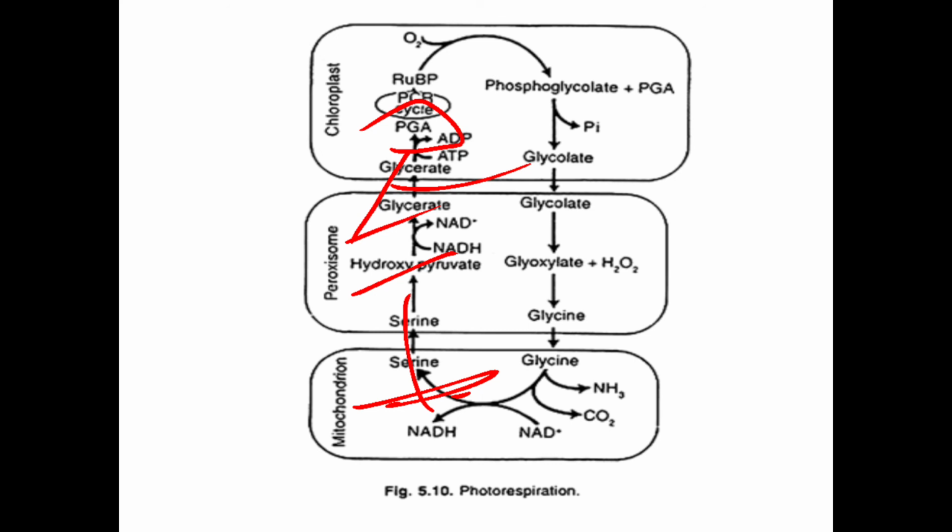Now this PGA enters the Calvin cycle, and it will produce once again what? RuBP, ribulose bisphosphate, will be regenerated, and it may continue the same photorespiration cycle, right?